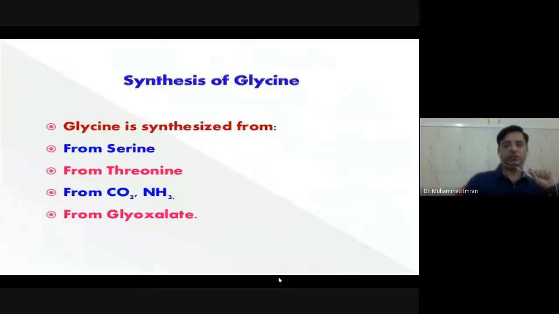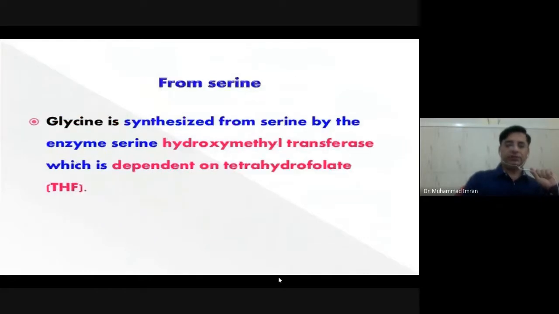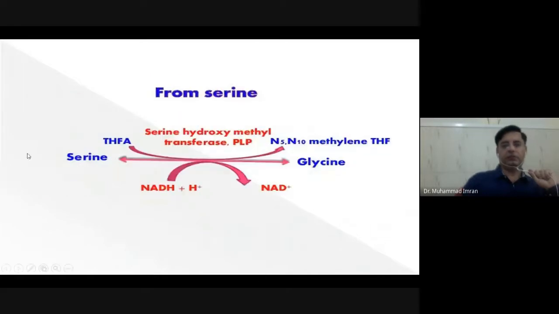So, synthesis of glycine. Glycine is synthesized from serine, from threonine, from carbon dioxide and ammonia, and from glyoxylate. First of all, we will see the synthesis from serine. Serine can be converted into glycine with the help of the enzyme serine hydroxymethyltransferase. It also requires pyridoxal phosphate as a cofactor.